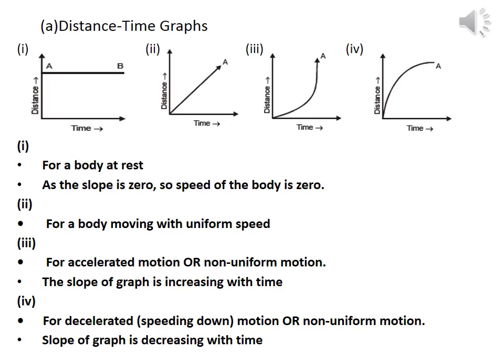Its slope is increasing with time. And the fourth graph shows that the body is decelerated. Its speed is decreasing or slowing down. This motion is non-uniform motion. The slope is decreasing with time.